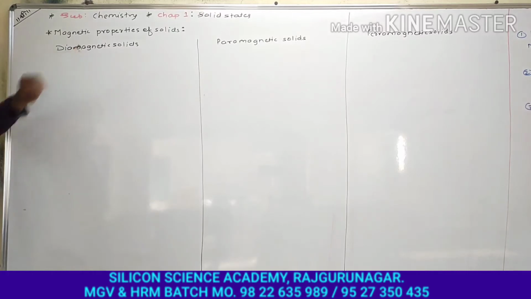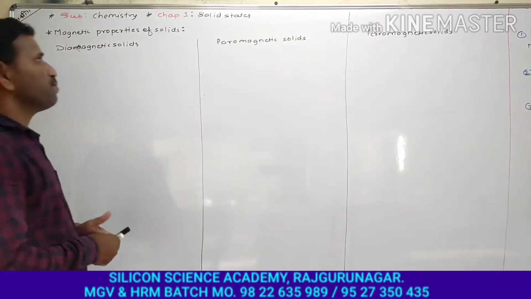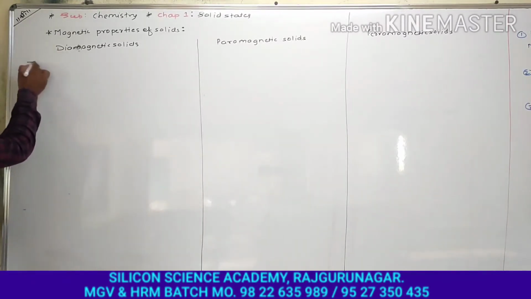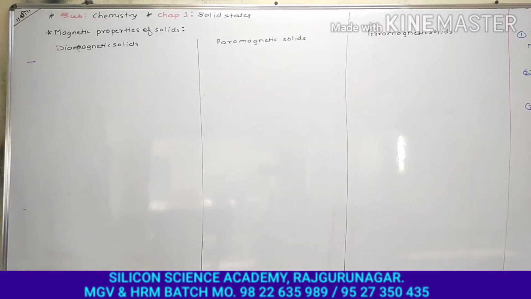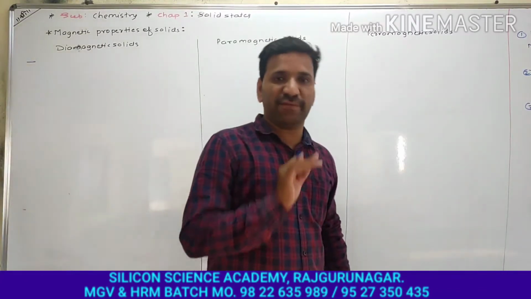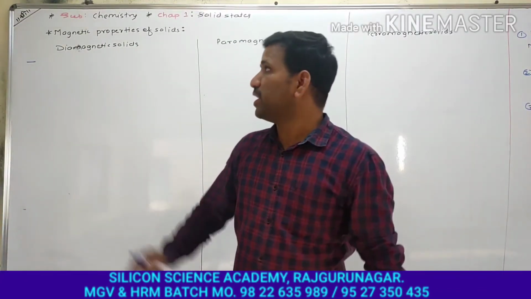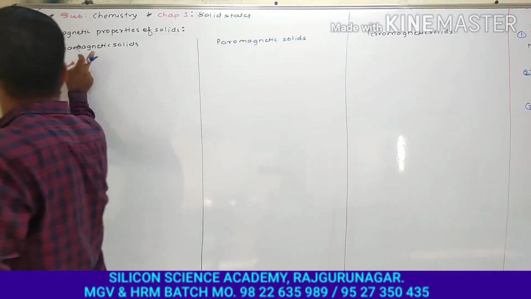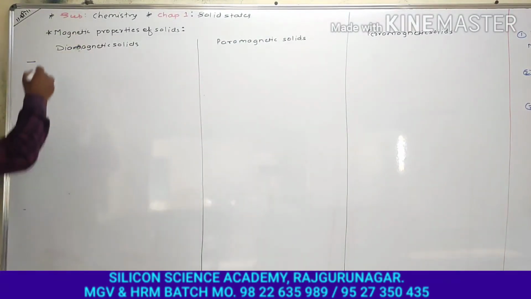First type is diamagnetic solids. Quite easy, simple. Solids which contain paired electrons. That is, if all the electrons are paired, then that particular solid is repelled in the external magnetic field. Such solids are called diamagnetic solids.